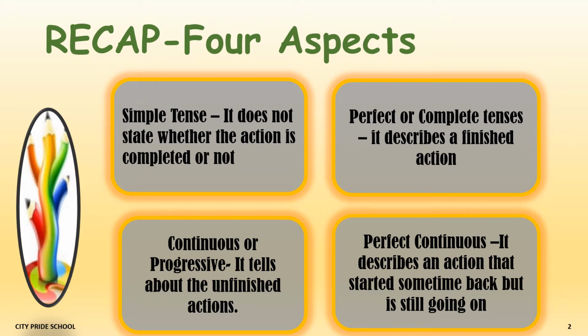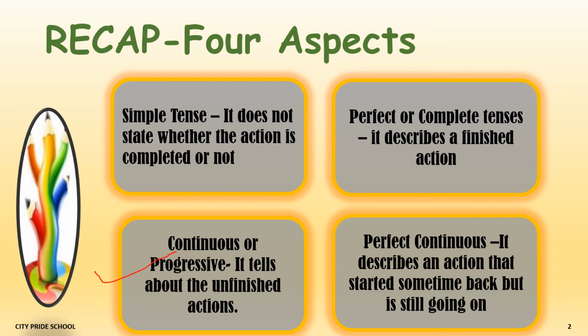The first one is simple tense. It simply states that the action occurred, whether in past, present, or future, but it does not mention at all whether the action was completed or it was going on. The second is continuous or progressive. As the name suggests, it includes actions which were going on, whether in past, present, or future. We can also say it tells unfinished actions.